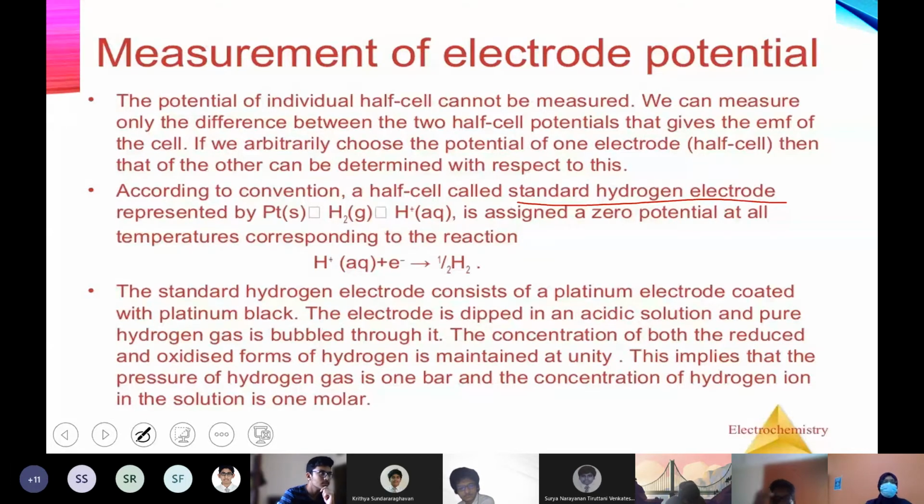Okay, first you can write this one. I'll just underline what is important: the potential of an individual half cell cannot be measured.